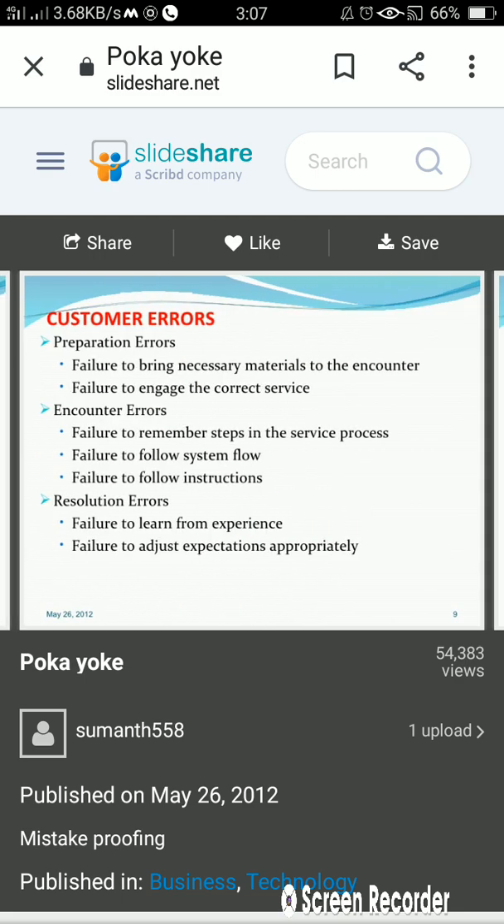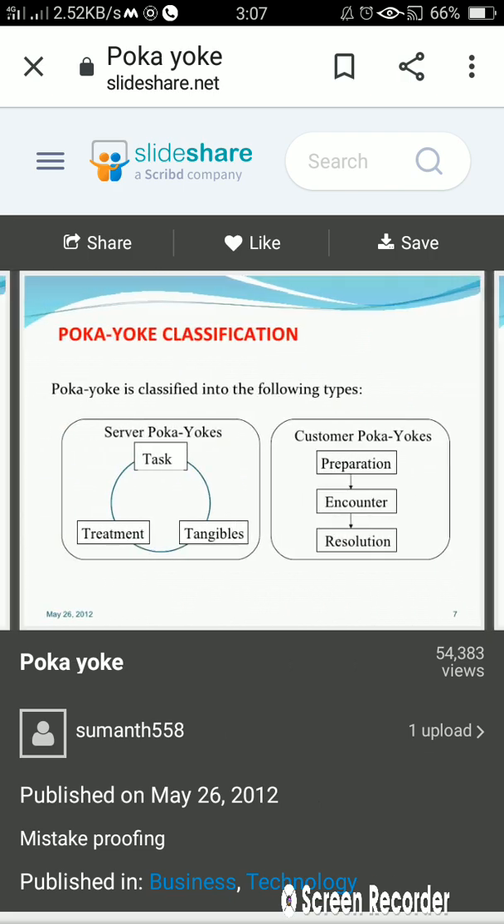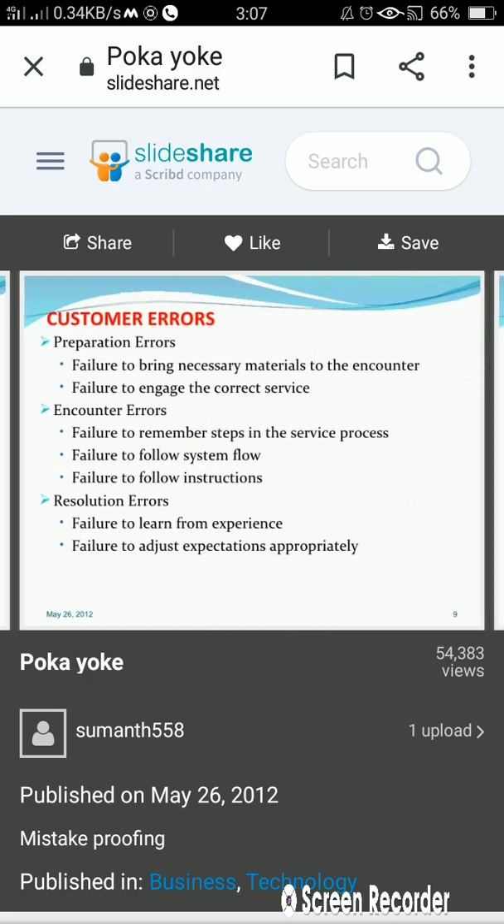Okay, going further, customer error. Customer error, as we have studied, customer poka yoke consists of preparation error, encounter error and resolution error. What are these three errors that we are going to discuss now? Customer error firstly consists of preparation error. What is this preparation error?